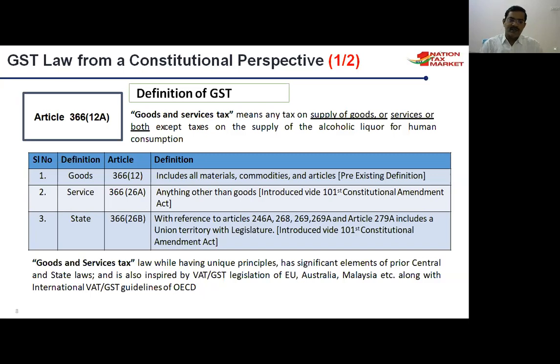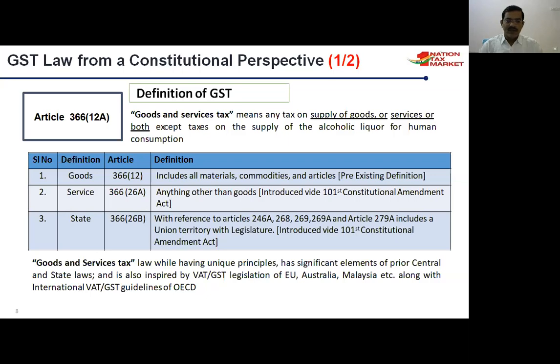The state is defined in Article 366, subsection 26B, with reference to Articles 246, 268, 269, 269A and 279A, and includes union territories, introduced via the 101st Constitution Amendment Act.